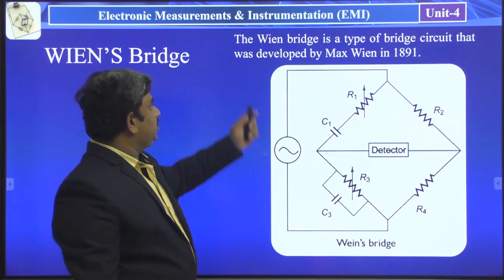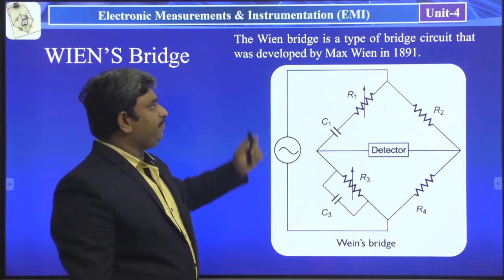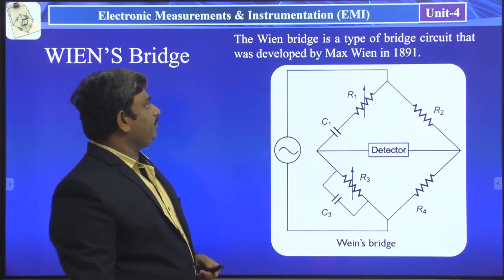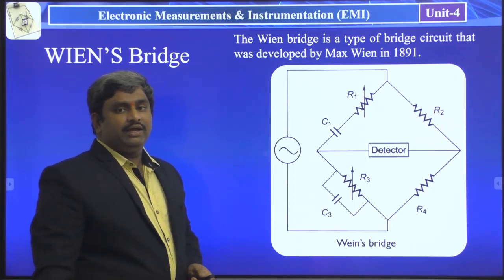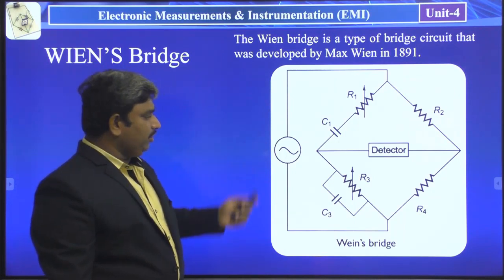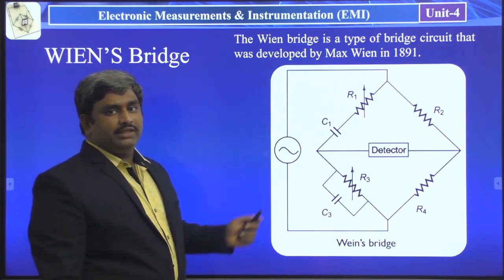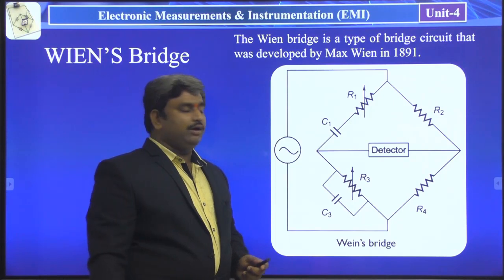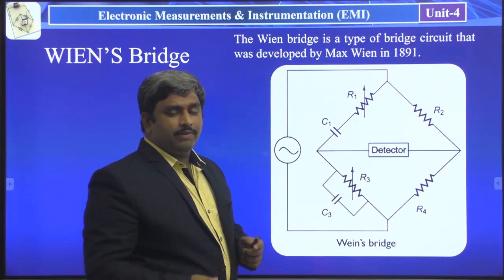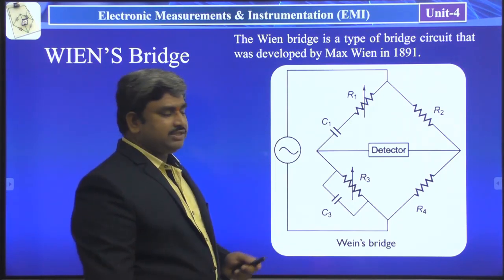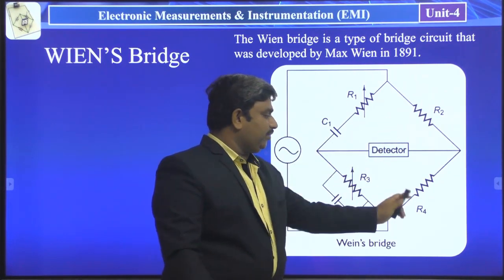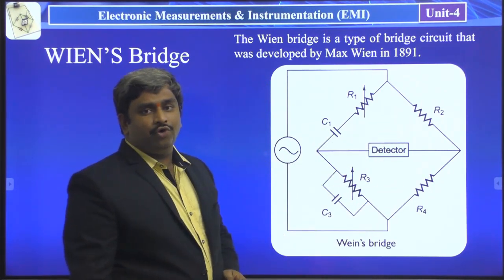So coming here, this is the bridge circuit. In this bridge circuit, as in the previous bridges, we have 4 arms: first, second, third, and fourth.